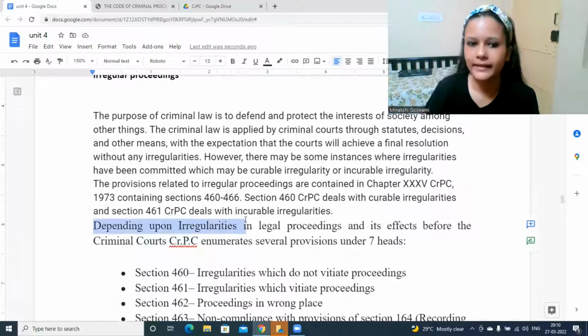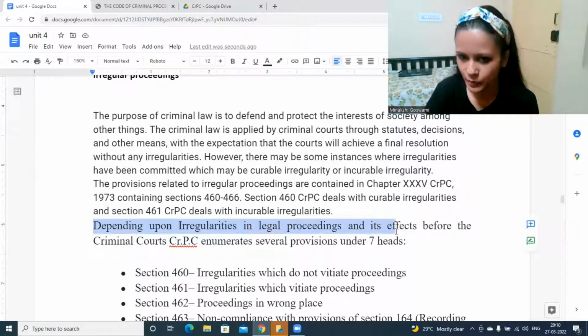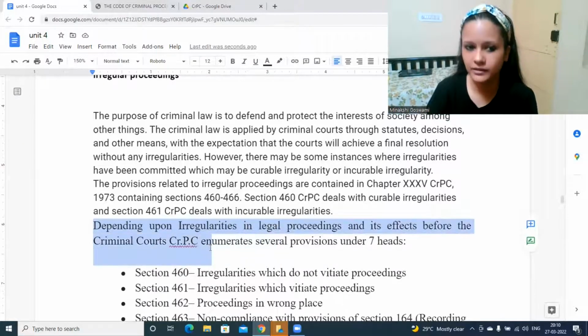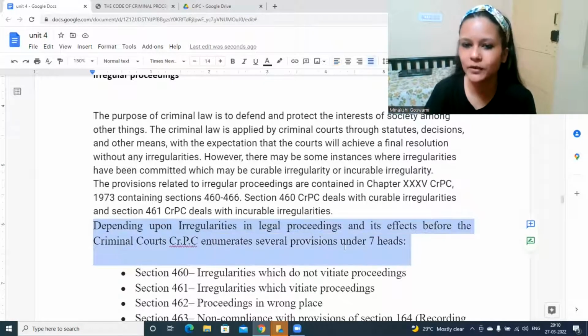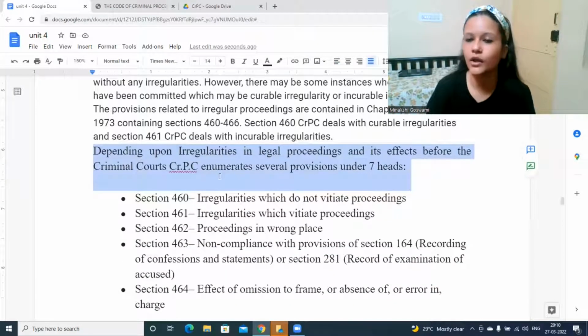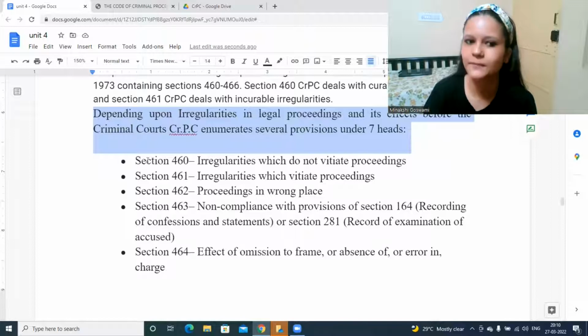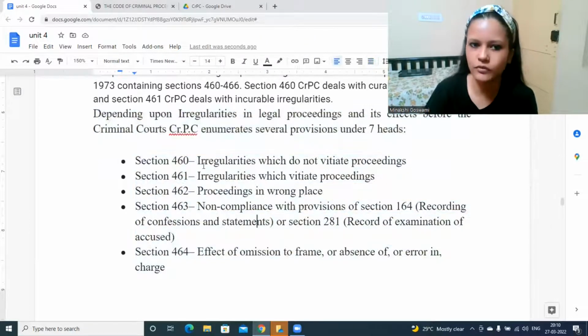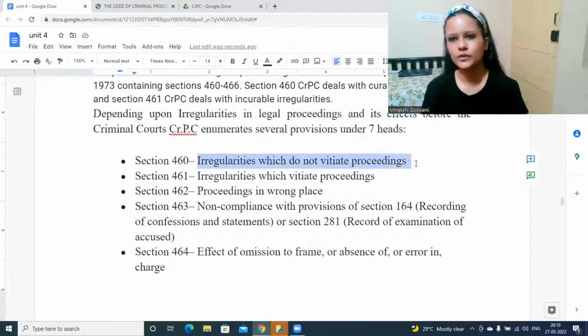Depending upon irregularities in legal proceedings and their effect before the criminal courts, CRPC provides for 7 different concepts relating to irregularities. These are those provisions. First of all, irregularities which do not vitiate the proceeding.